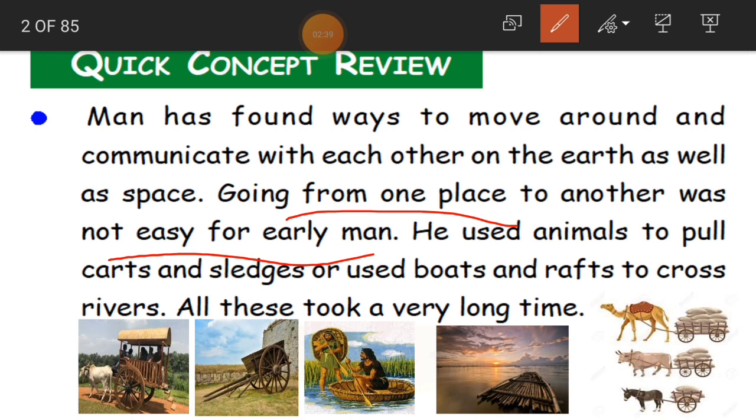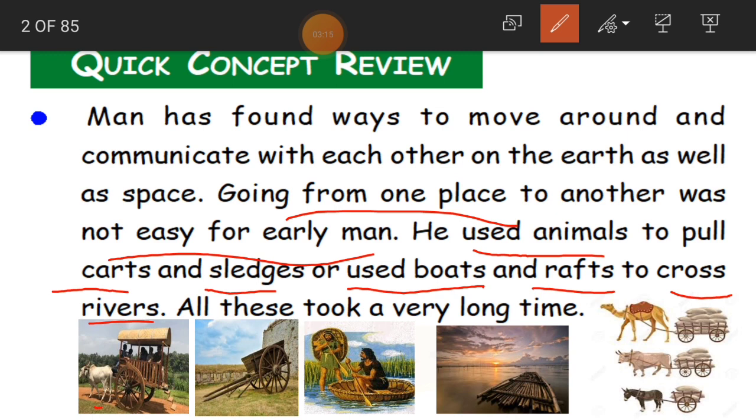But for early man, it was not easy to travel from one place to another, because there was no transport facility. There was no particular type of transport facility for the early man. So what did he do? He used animals to pull carts and sledges, or used boats and rafts to cross rivers. He used animals.